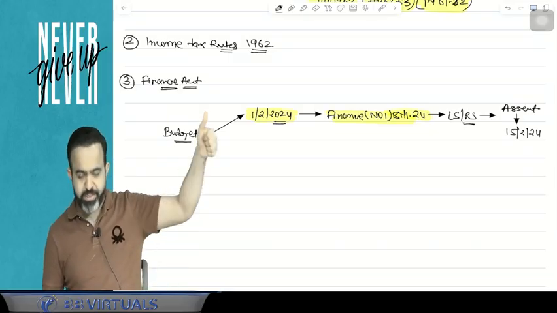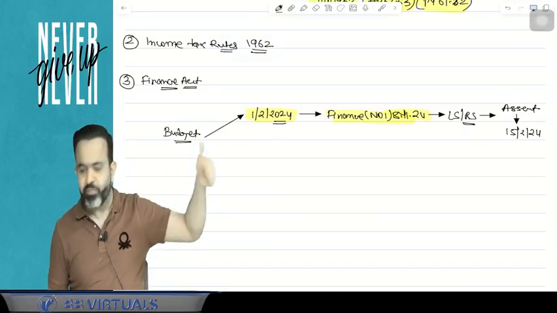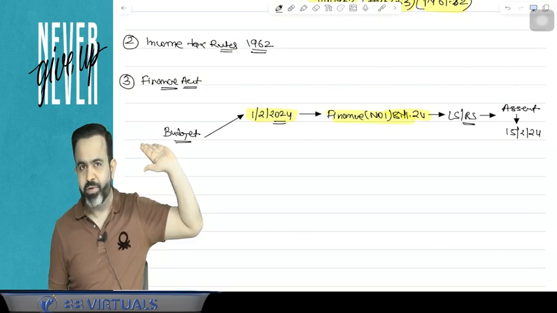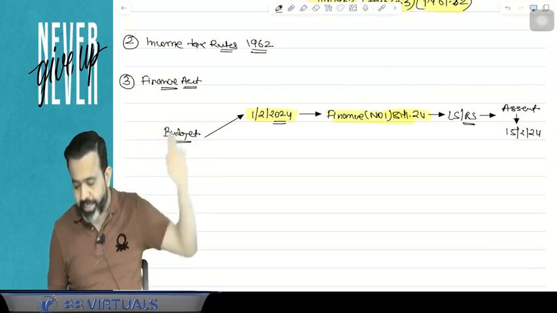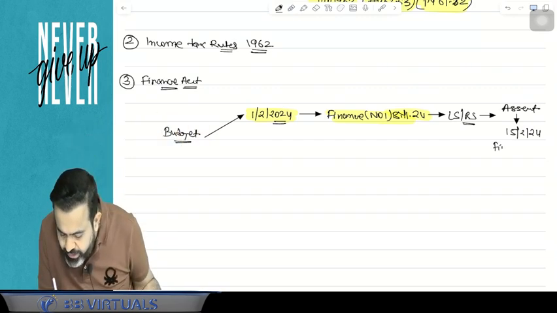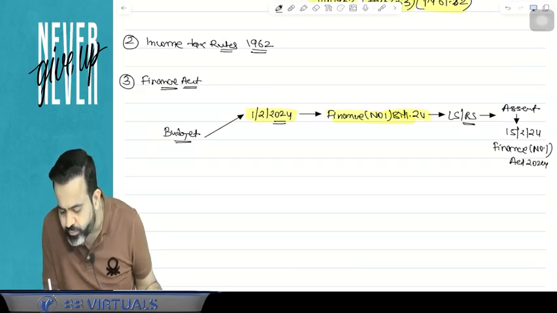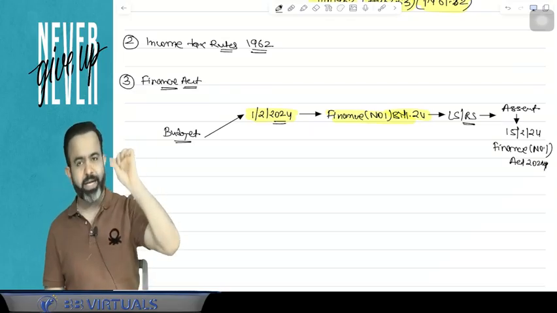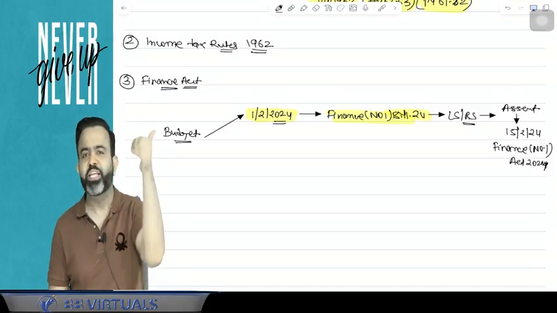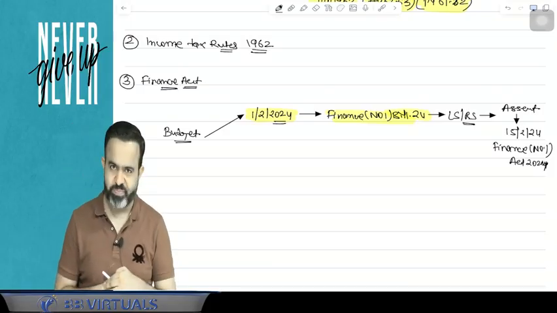So on the 1st Feb it was presented, and on the 15th Feb 2024 our President gave the assent, and on that day it became the Finance number 1 Act 2024.